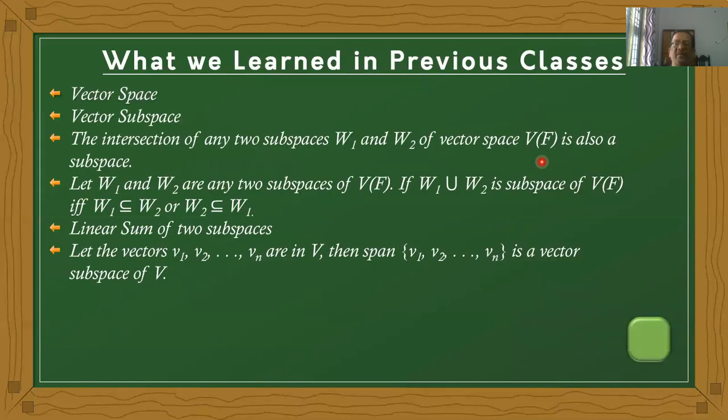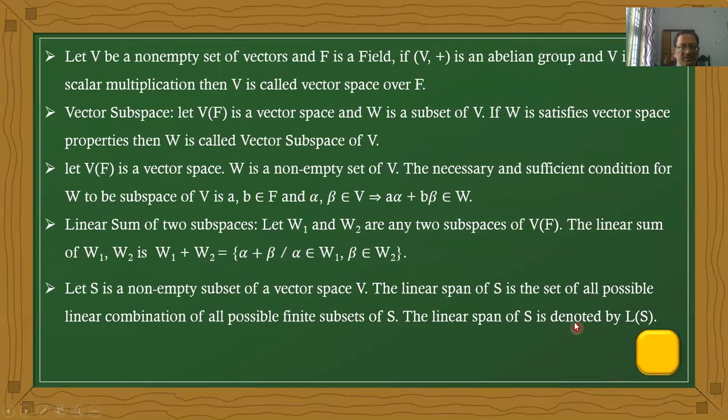In previous classes, 7 classes are completed up to now. In these 7 classes, these important points are covered. These points are basic points. First, the definition: vector space is a basic definition. The chapter name itself. Now, we see what vector space means.